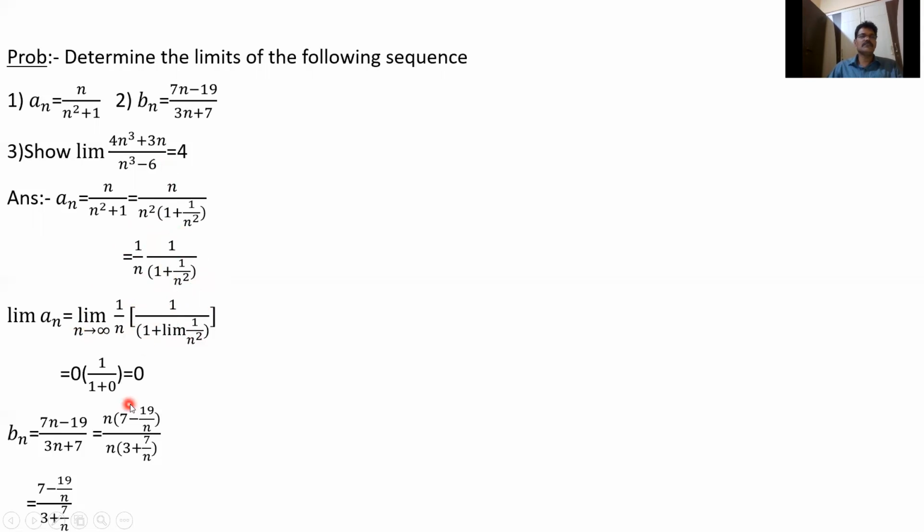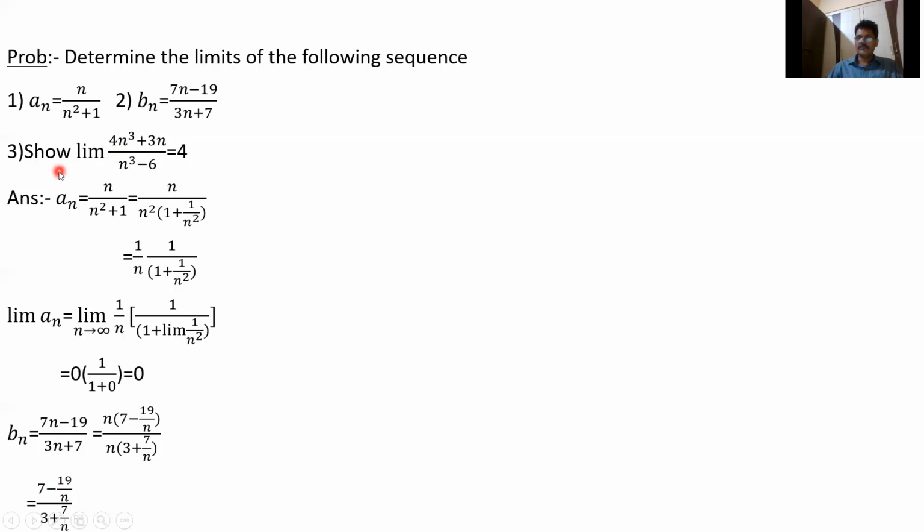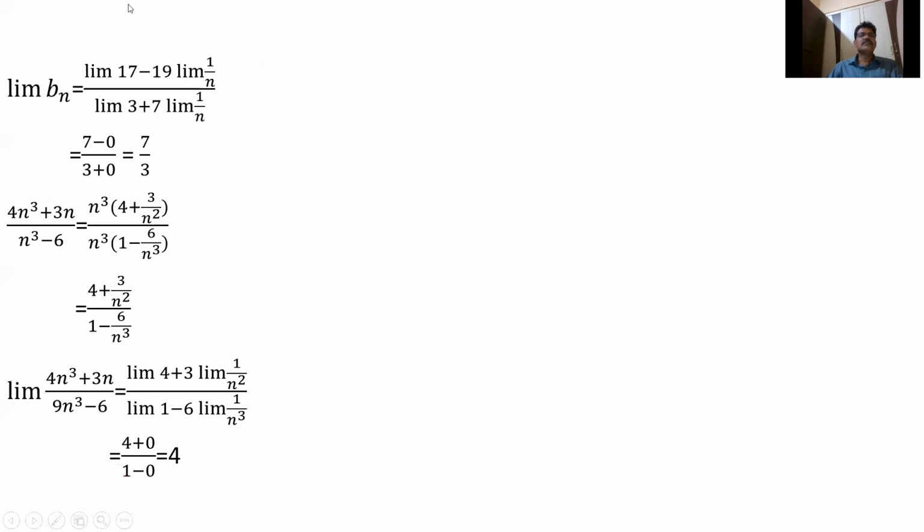Similarly, bn equals, taking n common, 7 minus 19 by n over 3 plus 1 by n. We can get 7 minus 19 by n over 3 plus 1 by n. So limit bn equals limit of the numerator by limit of the denominator, and then limit of the difference is limit minus limit. So limit bn equals limit of 7 minus 19 limit 1 by n over 3 plus limit 1 by n.